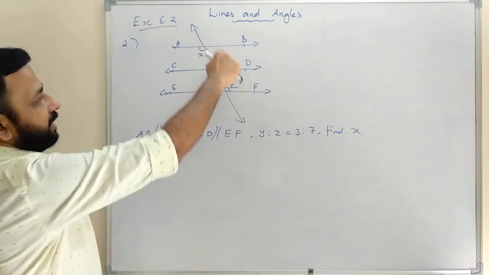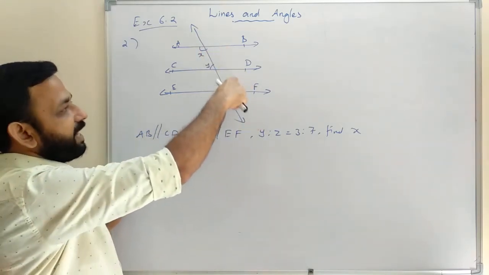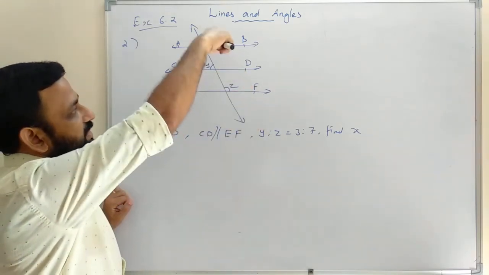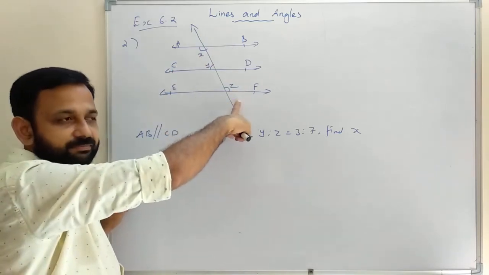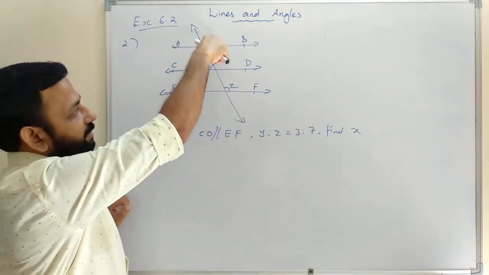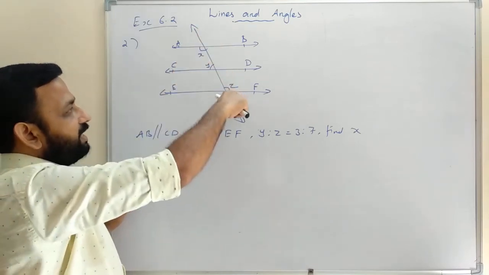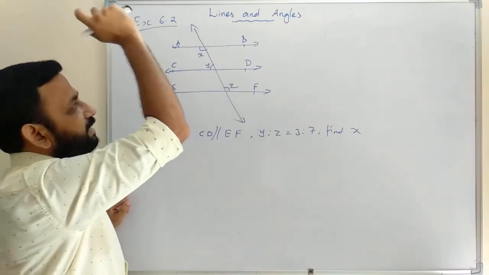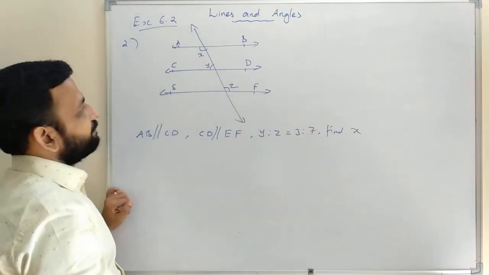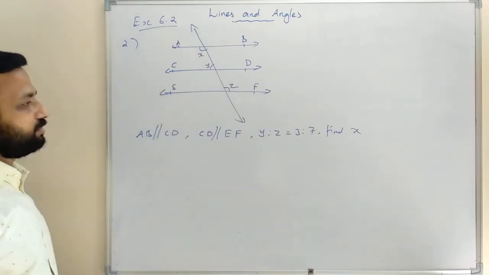Here AB parallel to CD and CD parallel to EF. So we can say that AB parallel to EF. That is the last theorem. That means AB and EF are parallel to the same line. Therefore, AB parallel to EF. So we can use that statement.